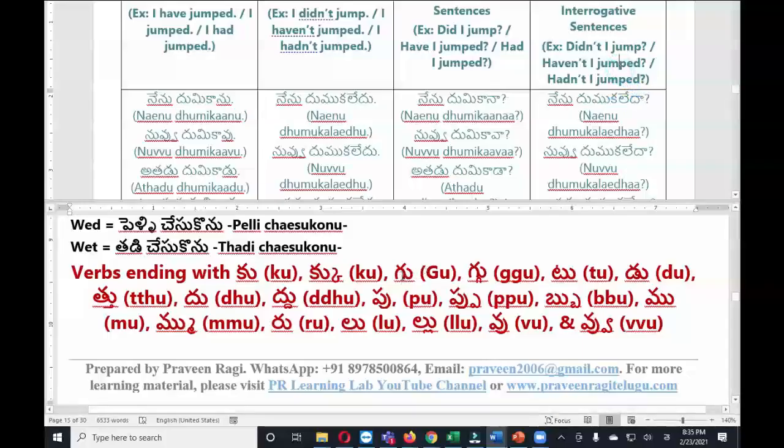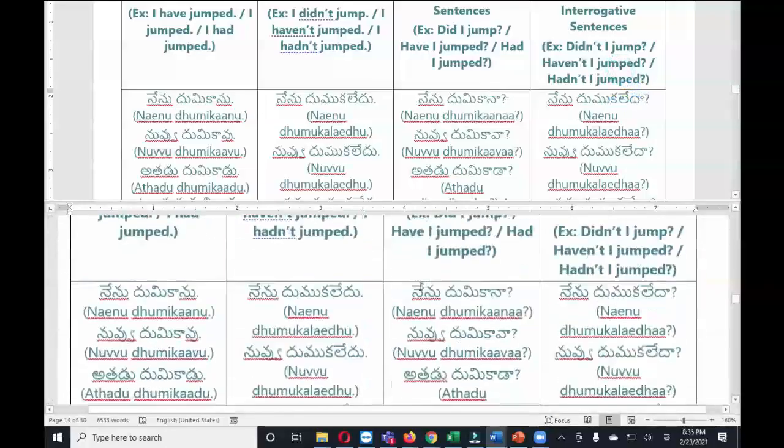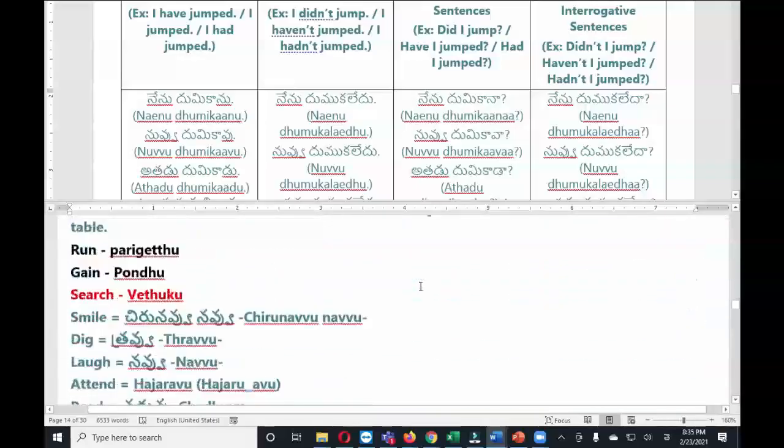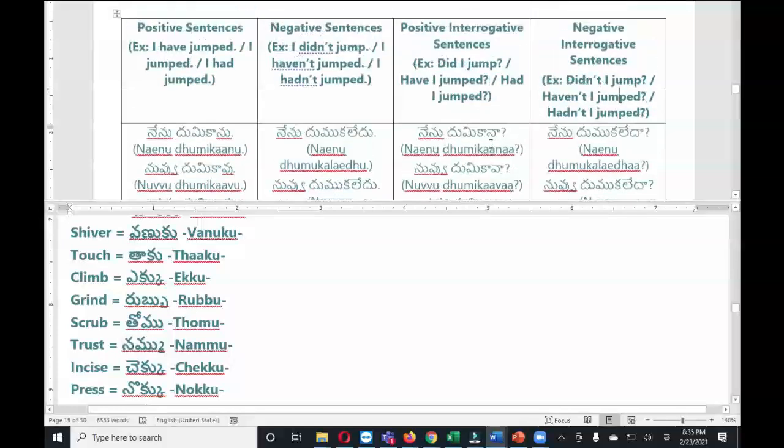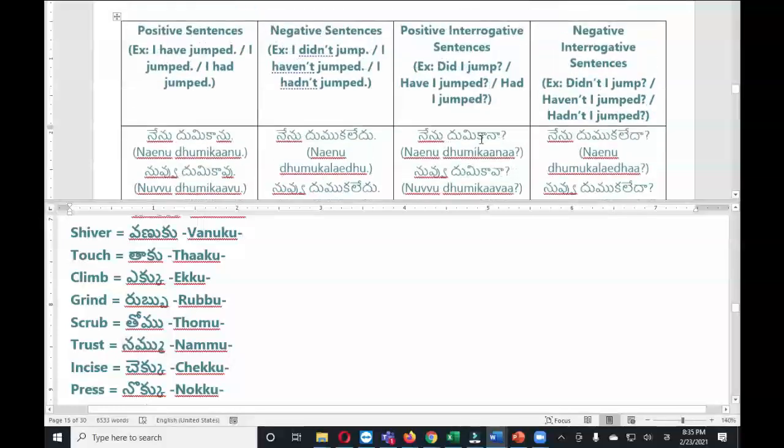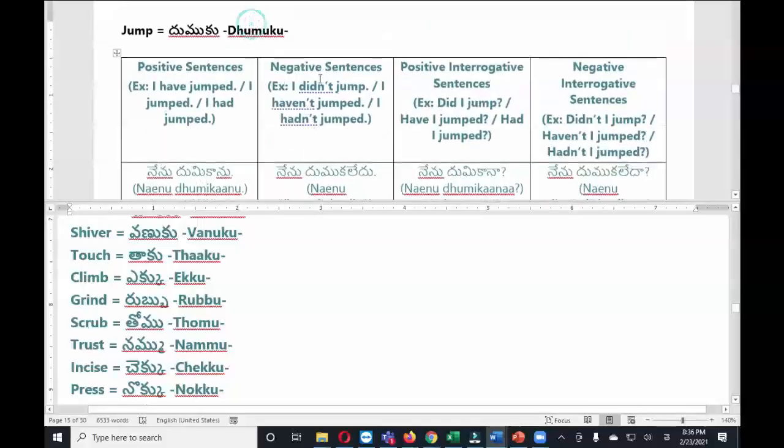Now I will ask you to conjugate any other verb. Let us take the verb trust. Trust means nammu. So using this nammu verb and this example sentence, can somebody conjugate? You don't need to modify anything, you just need to add that common suffix like anu, ledu, ana, leda. These sounds only you need to add to the verb. You can see the exact examples. Let me show you the main verb also.